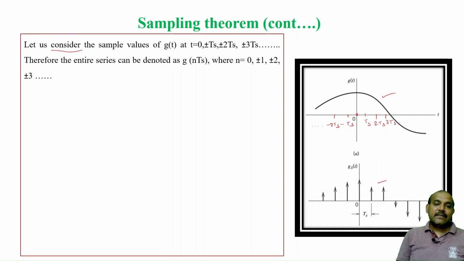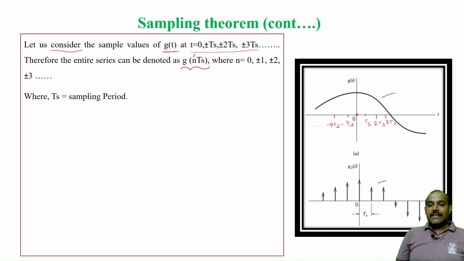Let us consider the sample values of g of t at every instant shown like this. Then the sampled signal can be represented as g of nTs, where n can take values 0, plus 1, plus 2 and so on.